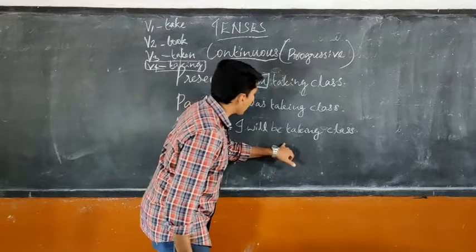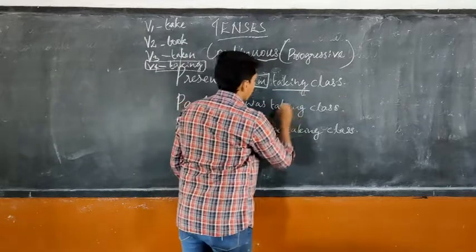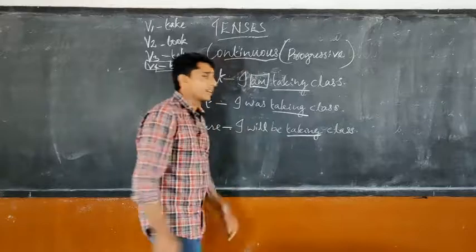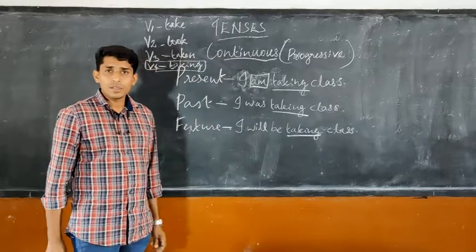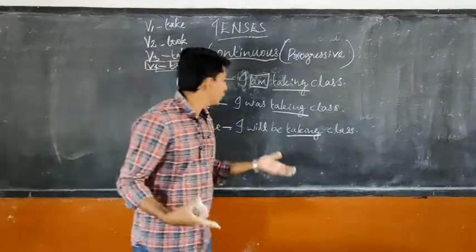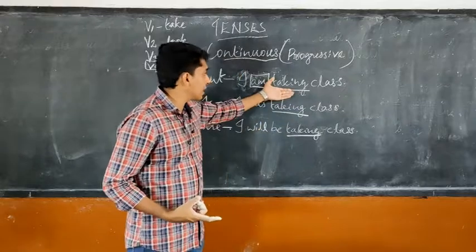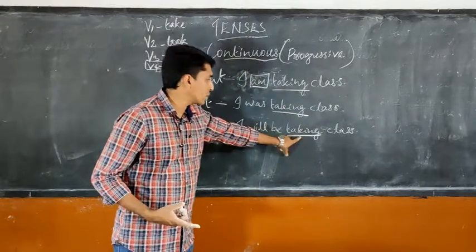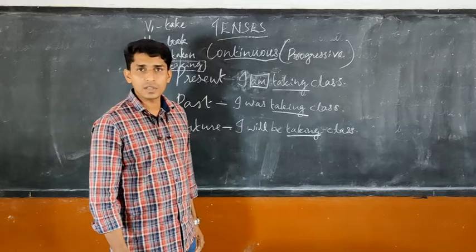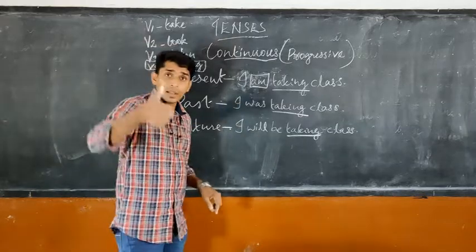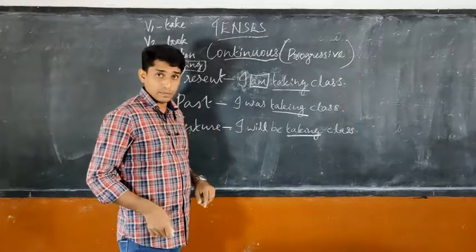See, all are having the same form of verb, taking, taking and taking, the V4 form. So we will be confused whether it is present continuous or past continuous or future continuous. So what will we do? We will use a helping verb.